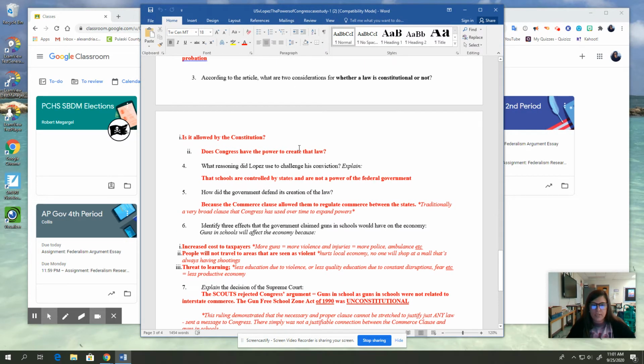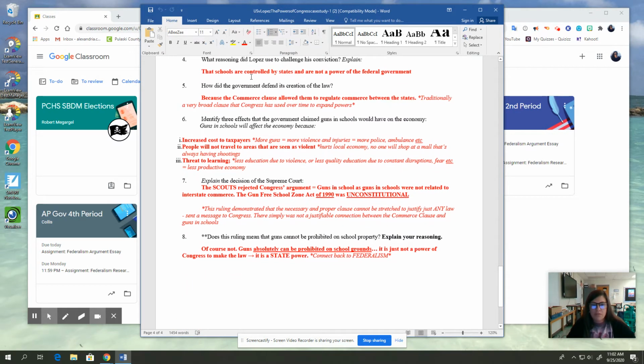Number 3, according to the article, what are 2 considerations for whether the law is constitutional or not? So what did the Supreme Court have to consider? Is it allowed by the Constitution? And does Congress have the power to create that law? Okay, that one is really the big one. Is this one of Congress's powers?